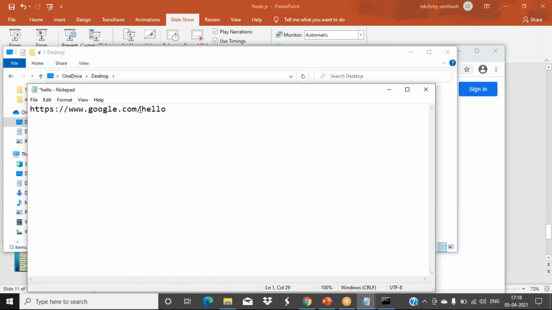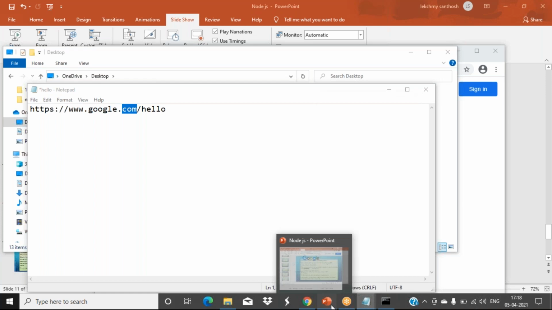See this one. This whole thing, including the protocol, your web name, that is www. Then what is the name of the website? What is the domain name? This whole thing we call the URL, Uniform Resource Locator. So if you want to extract each part from that URL, only the protocol or only the name of the website, then you can use this URL module.